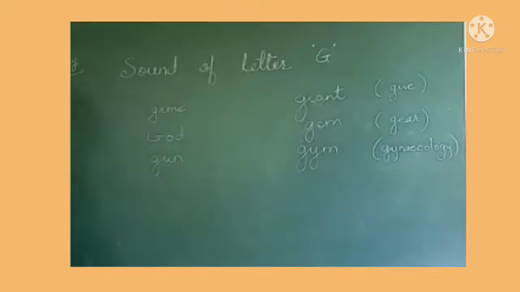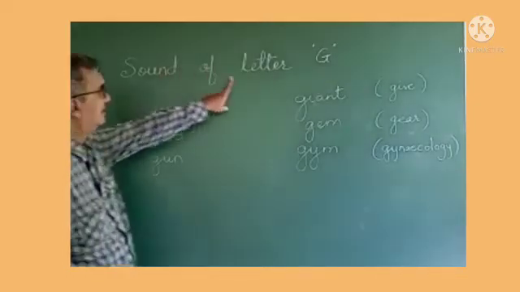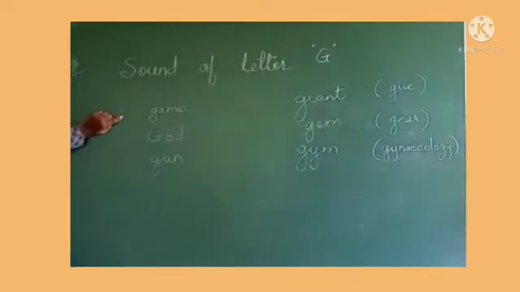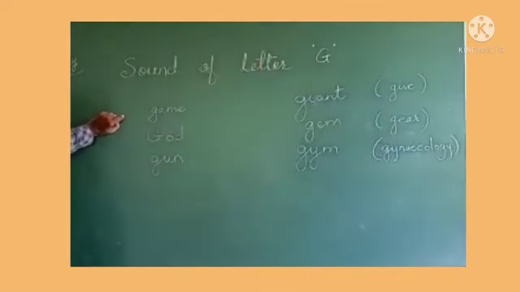Hello children, so continuing the learning of the sounds of the letters of the English alphabet, our next letter is letter G. So when G is followed by vowel A, it is sounded always as G.